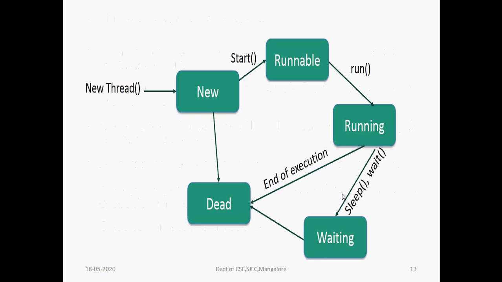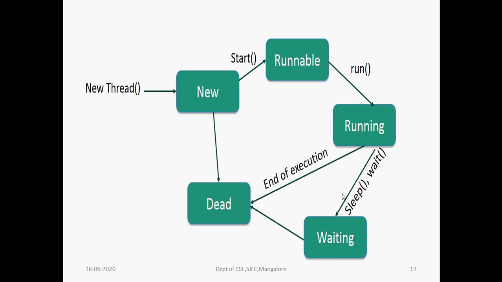So this is the life cycle of a thread. A new thread can be created with the help of the new thread function. Once a thread is created, it is in the new state. The new state moves to the runnable state when the thread calls the start function. Once the thread starts, the runnable state goes to the running state with the help of the run function.